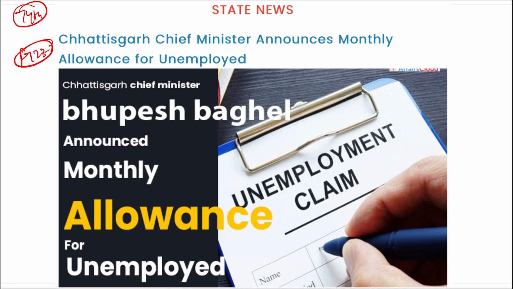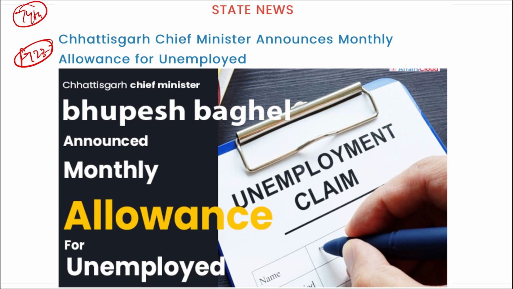The allowance to unemployed youth was one of the key promises made by the Congress ahead of the 2018 assembly polls. He also announced the formation of rural industry policies to strengthen the cottage industry based rural economy. All right, highly important.